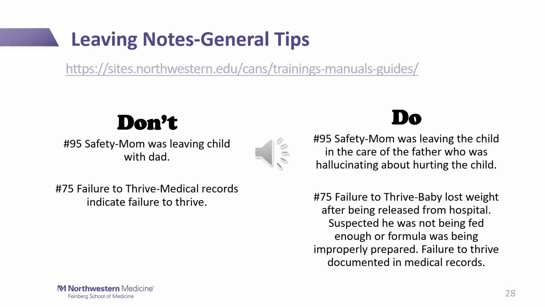I do want to note here, earlier we had said not to copy and paste from the IA or other records, but in the case of something like failure to thrive, copying information from a medical record about that concern may be appropriate.